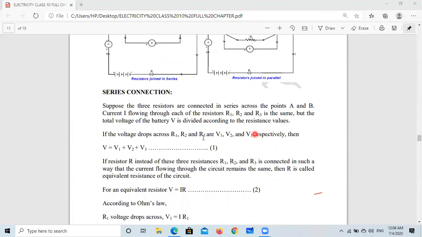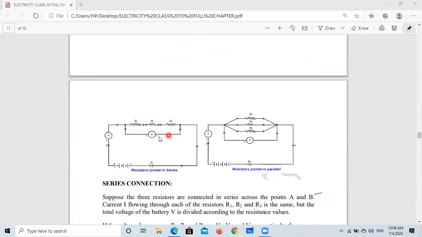In case of series connection, voltage is different. So simply, what is the meaning of voltage? Voltage is responsible for the flow of electric current, as a level difference is essential for the flow of water. Here the level is different for each resistance, because for this one and for this one the voltage will be different, but the path is the same. If 20 ampere current is here, then in the circuit 20 ampere current will flow.